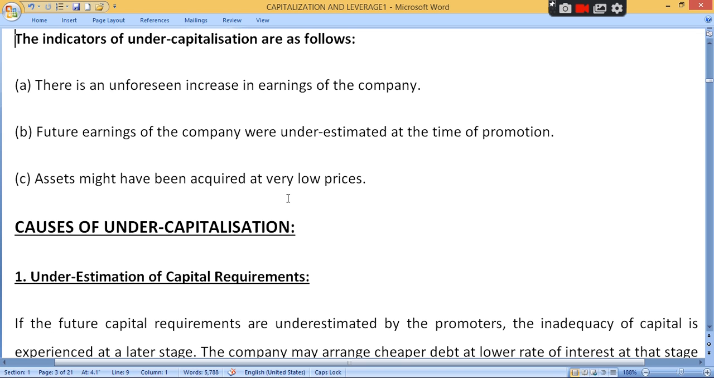So tomorrow, next lecture we will start cause, effects and remedies. Only two questions you have to prepare: undercapitalized and overcapitalized, cause, effects and remedies, clear. And leverage ના sum કરવાના છે, clear. You have to calculate simple sums in leverage.